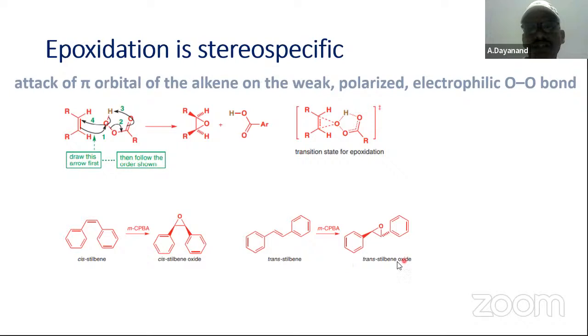If you take trans-stilbene oxide, such reactions in which an isomer of the reactant gives only one of the products, and a mixture of products is not formed, such reactions are said to be stereospecific reactions.